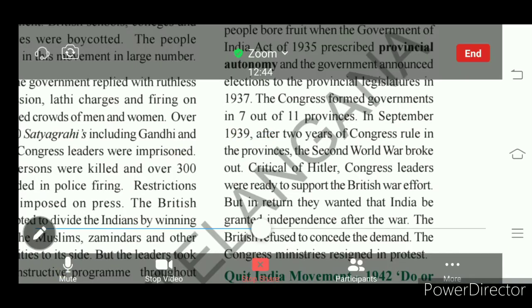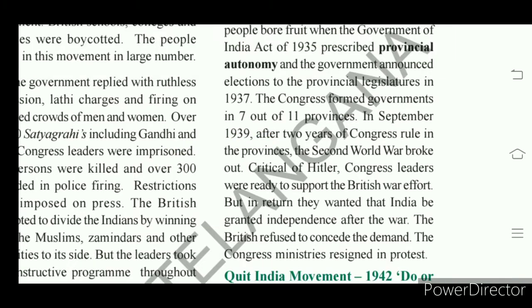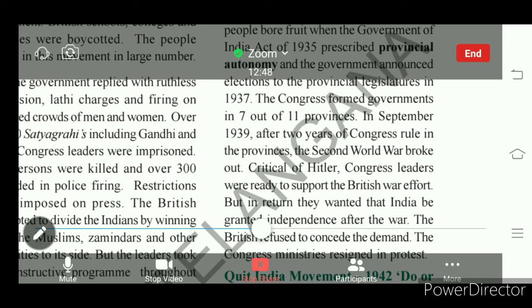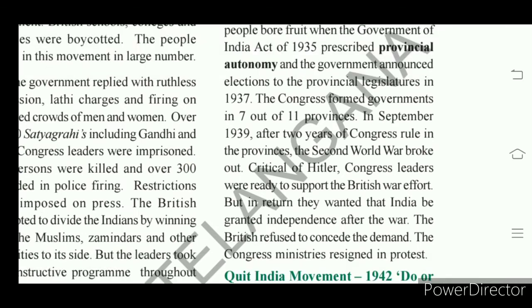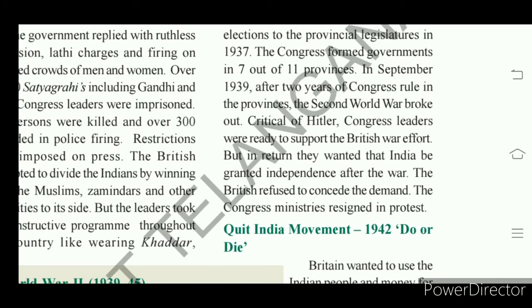Okay, because whether we have to support Britishers in the Second World War, or we should fight against the British, which is our enemy, right? Or we should support Hitler, to whom we were not at all interested.